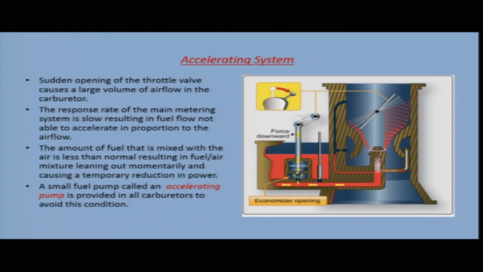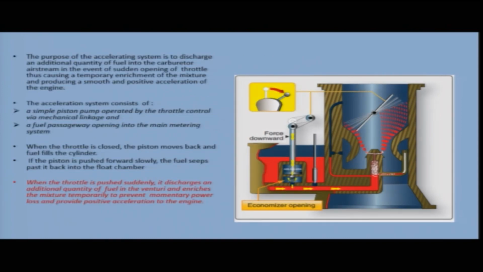So, to avoid this problem, a small fuel pump which is called an accelerating pump is provided in all carburetors. The purpose of the accelerating system is to discharge an additional quantity of fuel into the carburetor air stream in the event of sudden opening of throttle, thus causing a temporary enrichment of the mixture and producing a smooth and positive acceleration of the engine.